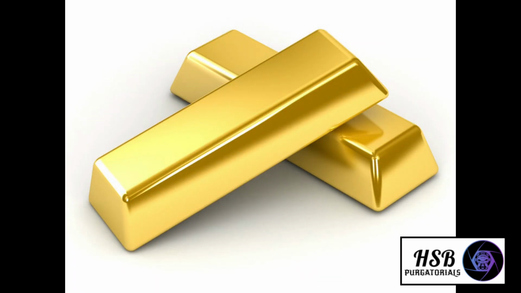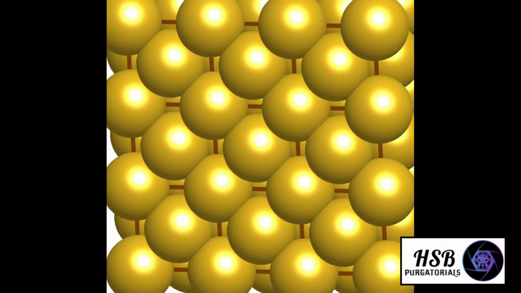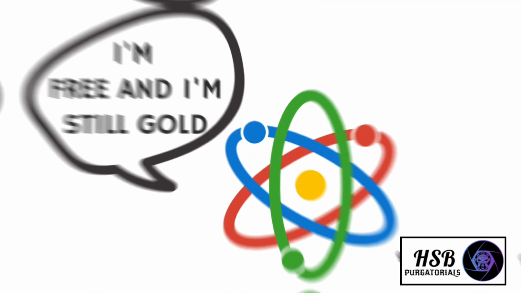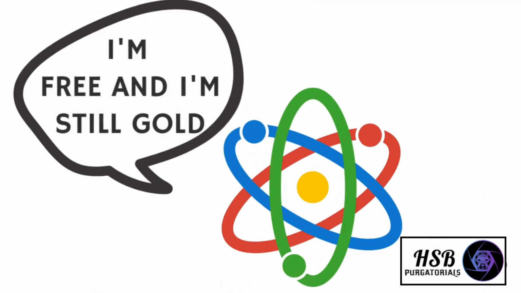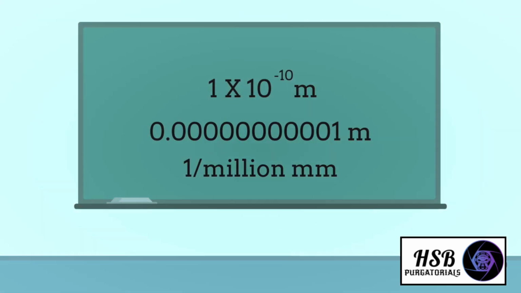So for instance, if I have a bar of gold, which is a solid metal, and I look deeper into it, I'll find that it's made up of little tiny particles called atoms. What is an atom? Atom is the smallest particle of an element that can exist freely, and it exhibits the properties of that element. Now, atoms are extremely small.